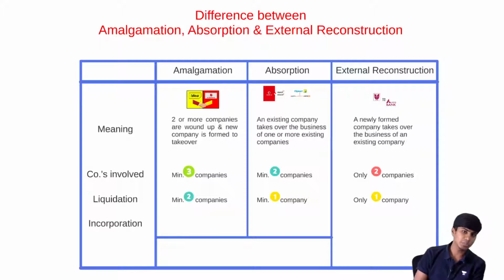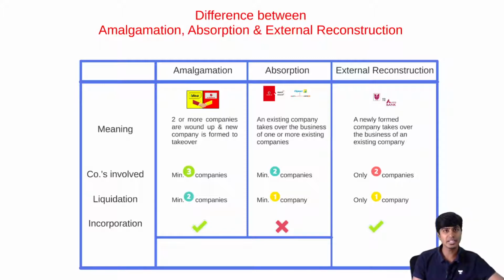Great. Then incorporation. In the case of amalgamation, there is one new incorporation. Minimum only one, and one incorporation is there. In the case of absorption, there is no incorporation. Why? One existing company is taking over one of the closing companies. So there is no incorporation. And in external reconstruction, there will be one incorporation. You guys agree with me?